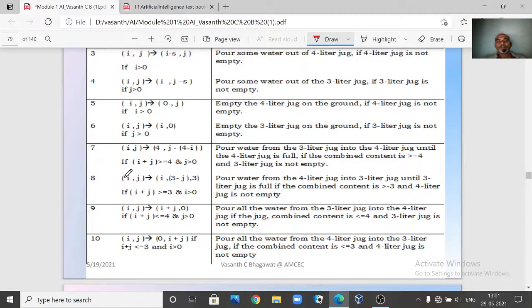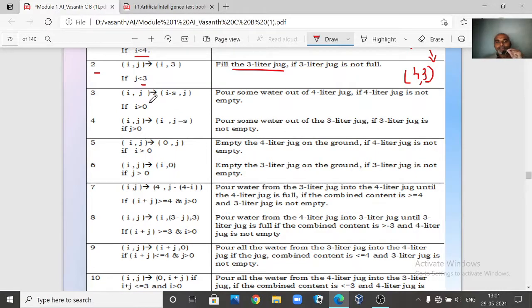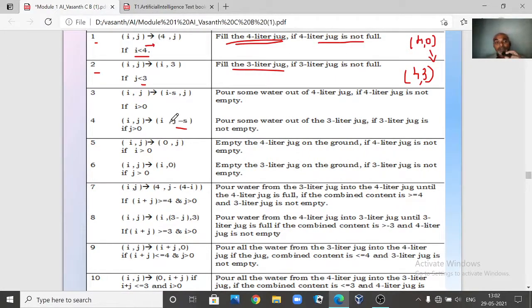You can go through these rules clearly to read them. In some rules you can see j minus s. j minus s means some water is already there. When you transfer the water from one jug to another, there will be less. See j minus s here: it says pour some water out of the 3-liter jug.